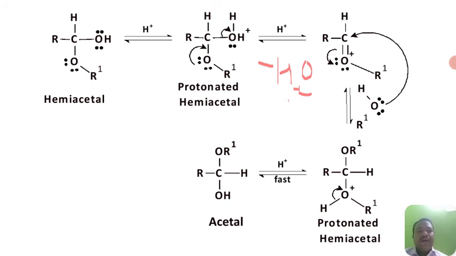So here the point to remember is the loss of water from the tetrahedral intermediate with a protonated OH, that is the positive charge oxygen, forms a compound that is very reactive because of its electron deficient carbon. So since the carbon is electron deficient, it gives the way for the nucleophilic attack of the second alcohol molecule. So as a result you get a protonated acetal. This protonated acetal loses a proton to form acetal.